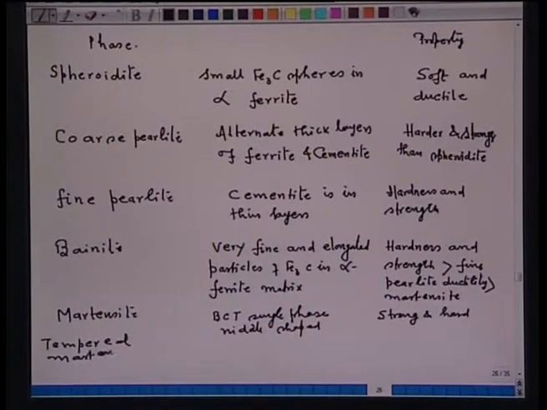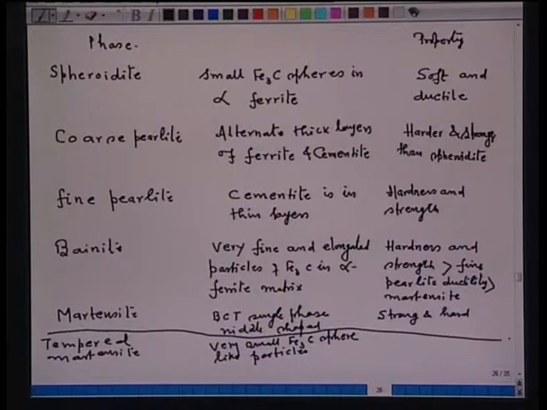Here very small Fe3C sphere like particles in alpha ferrite matrix. Now this particular tempered martensite has ductility greater than martensite.